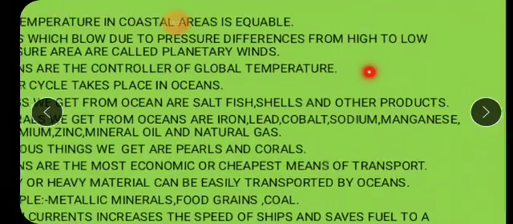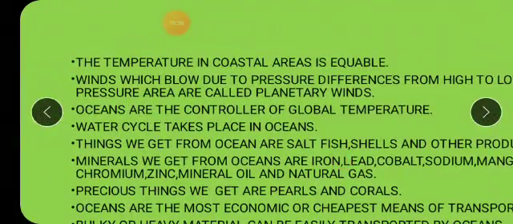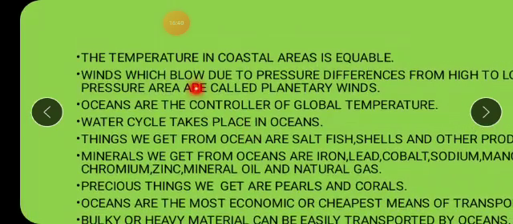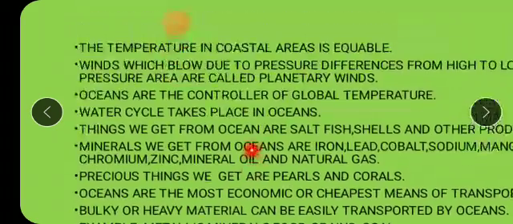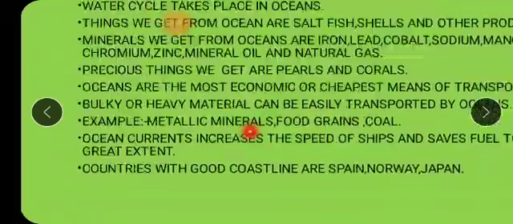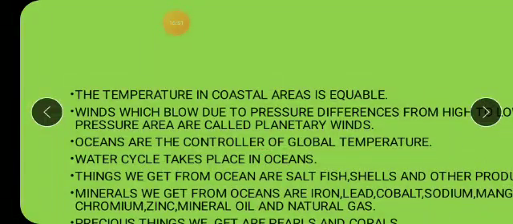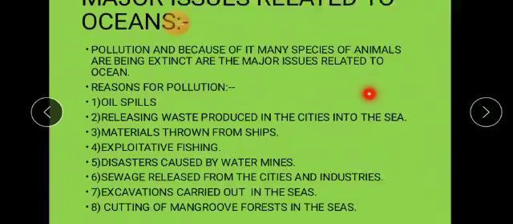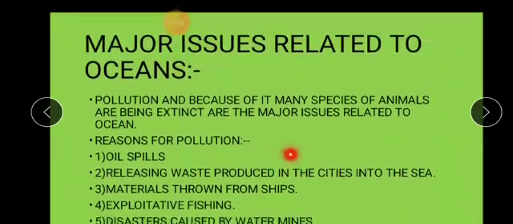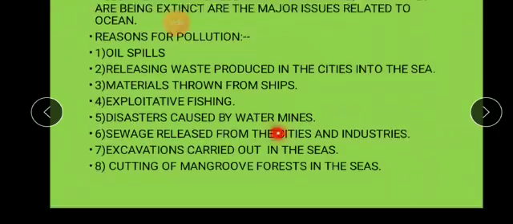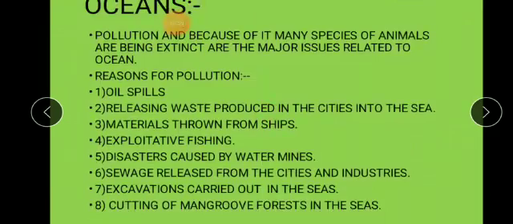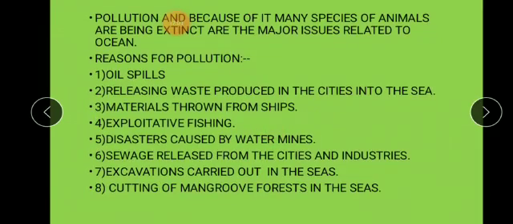Then you will start writing about the planetary winds. In this slide you will write down winds blow, planetary winds, then these points, because these are the uses of ocean. So you will write down this whole slide. Next you will write down major issues or problems related to oceans. All these are the reasons behind the pollution. So you will write this also in your notebook without fail.